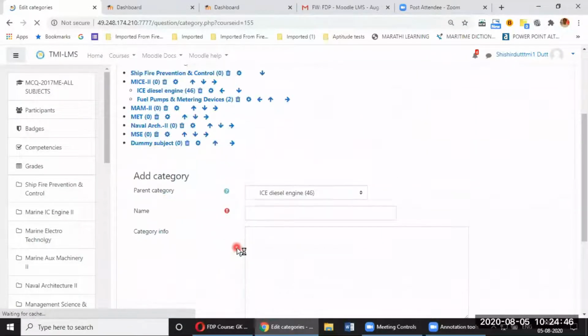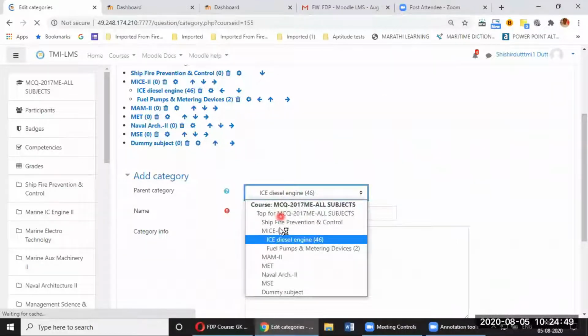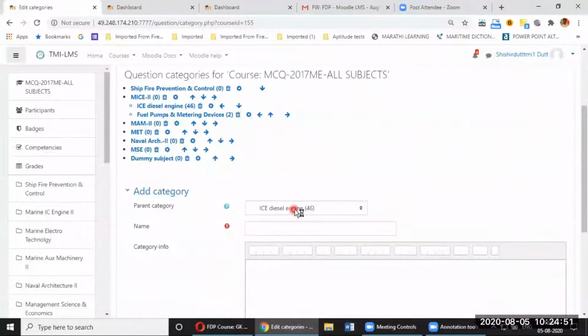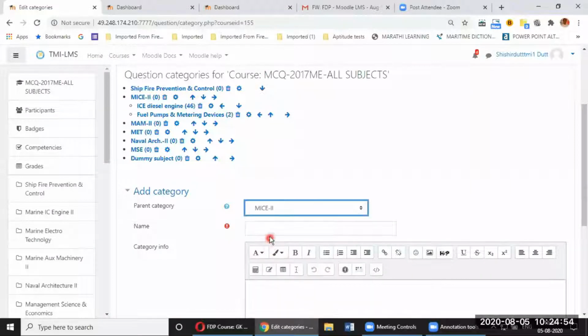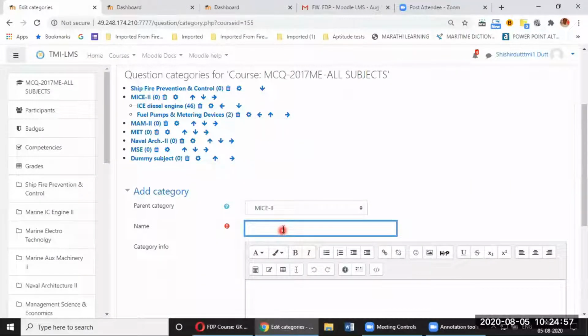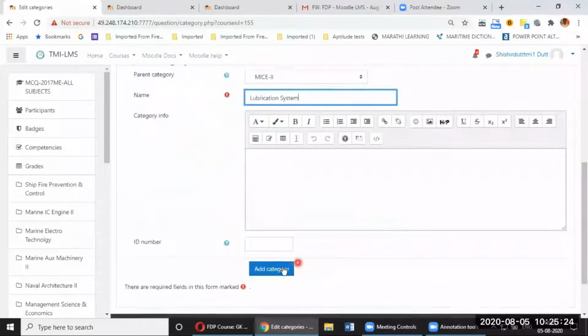Now, under the parent category MICE 2, which is my subject, I will create a category. I will tell you my methodology. I would like to go chapter wise. So in my subject, there are 10 chapters or 10 topics. The first topic I have already created, as you can see, fuel pumps and metering devices. The second one, I'll create lubrication system. So I'll create this category and I'll just add this category.